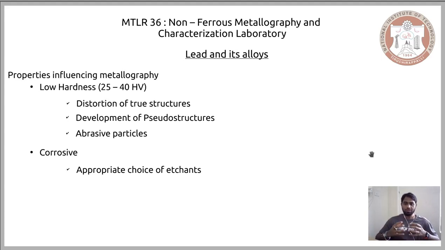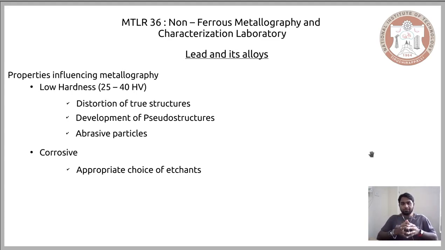Even with the correct proportion of etchant, a longer exposure might totally destroy the surface of the material. Depending on the alloying elements, you also have to be very specific about which etchants you use.